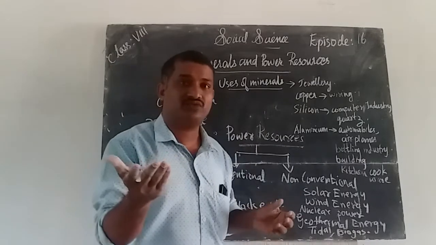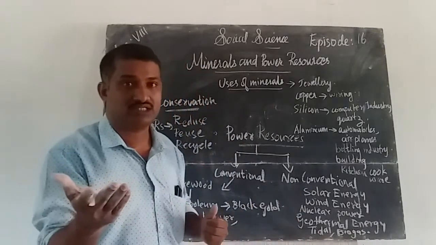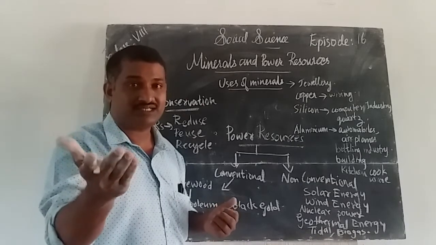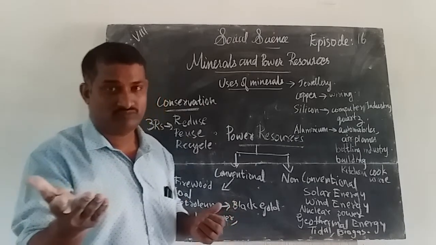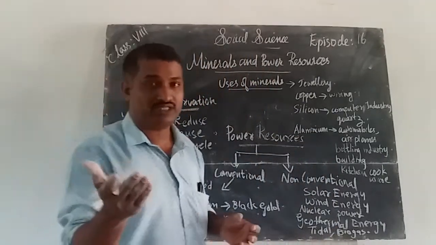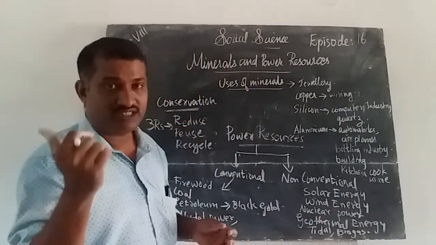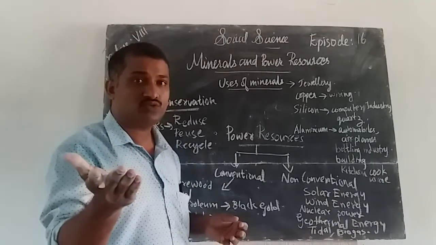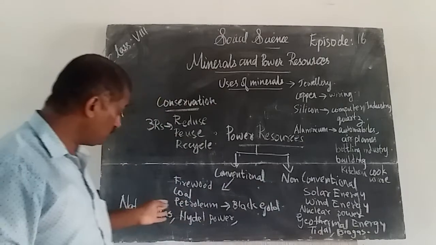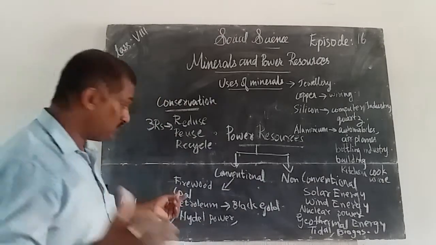Nowadays, different types of trains are there. Modern trains, bullet trains, magnetic trains, and electric trains. Normally in India, we mainly use electric trains, but in many countries they use bullet trains and magnetic trains. So you know the importance of coal.